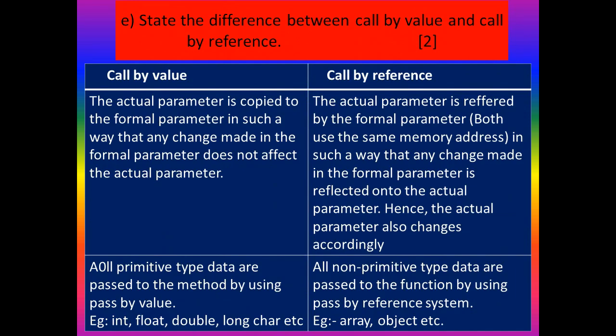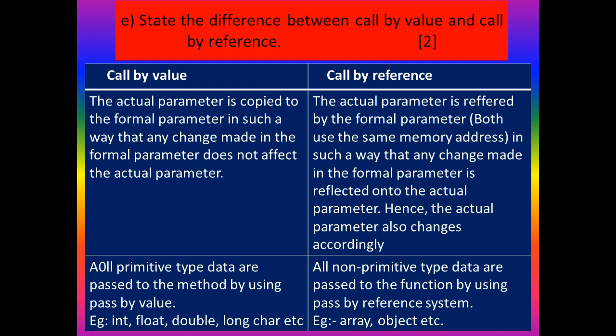Question E. State the difference between call by value and call by reference. This question is from the functions chapter. We all know that call by value works with primitive data types, and call by reference always works with user-defined data types. Then what's the main difference?